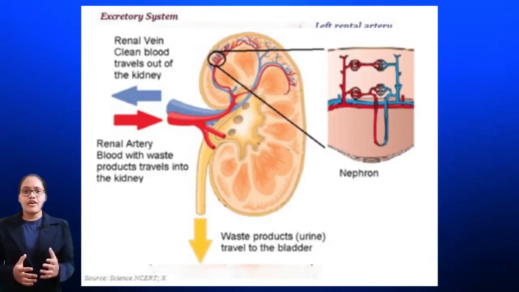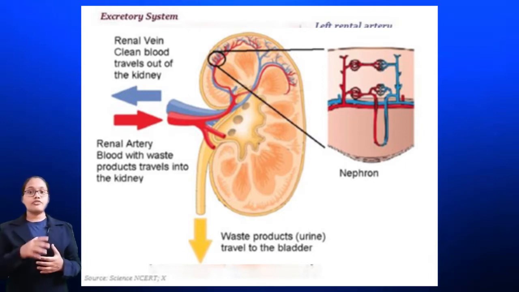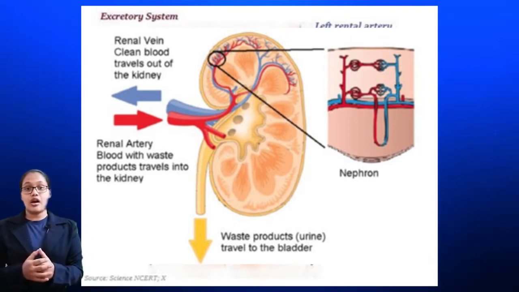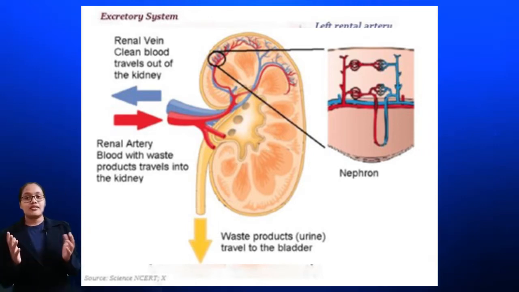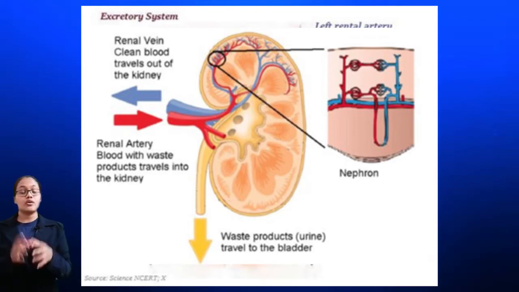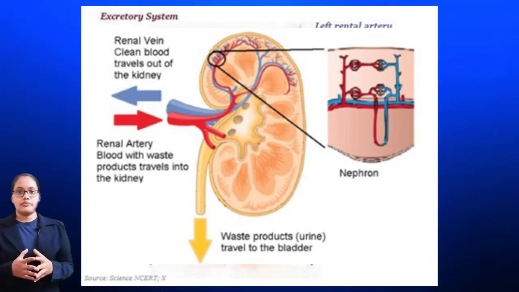Kidneys contain many filtrating units, and these units are a group of capillaries. Each capillary cluster has a cup-shaped end with coiled tubes. It is called the Bowman's capsule.